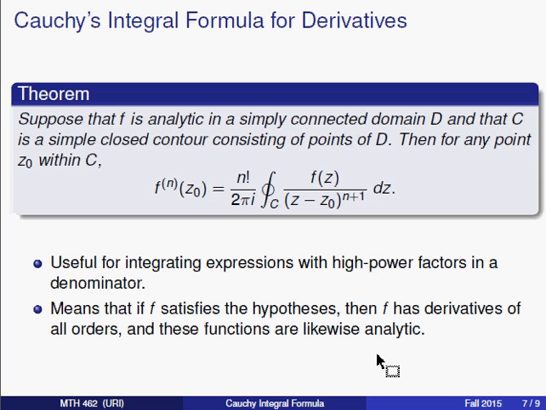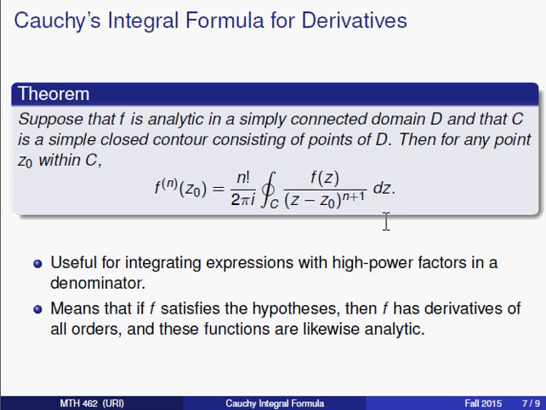It says simply that if f is analytic in a simply connected domain D, and that C is any simple closed contour inside of D, and if z0 is any point inside of C, so the same hypothesis as before, then the nth derivative of f at z0 is equal to n factorial divided by 2 pi i times the integral along C of f of z divided by z minus z0 raised to the n plus 1.